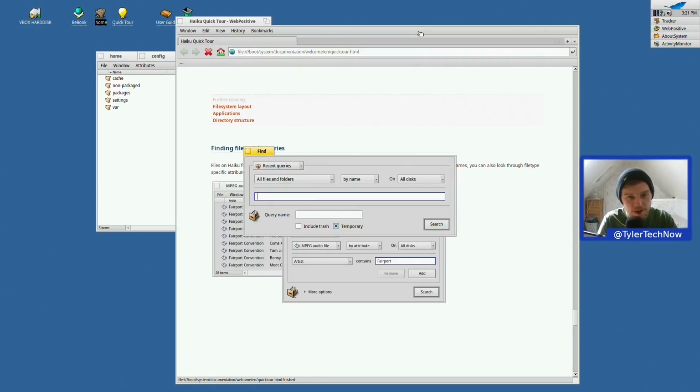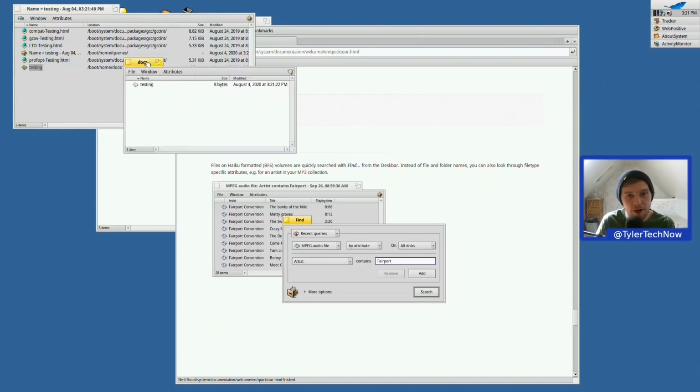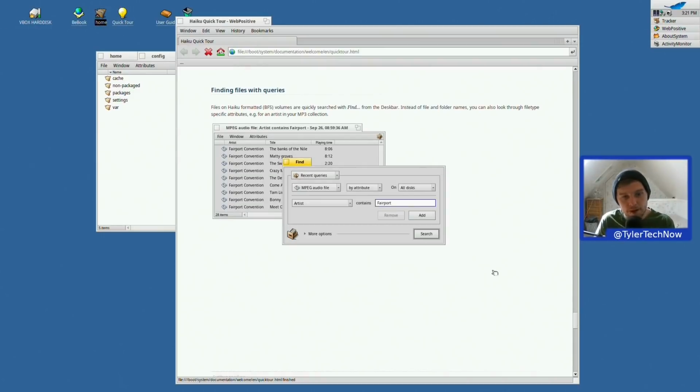Right, so we're going to type in testing. And you've got a few filters here. So you have recent queries, all files and folders, by name on all disks, and then query name. We're just going to try that for now. There we go. So it's found our testing document there, which is in boot/home/docs. And then we can just double click it there, and that'll open it up like that. Pretty cool. Right, let's keep going.